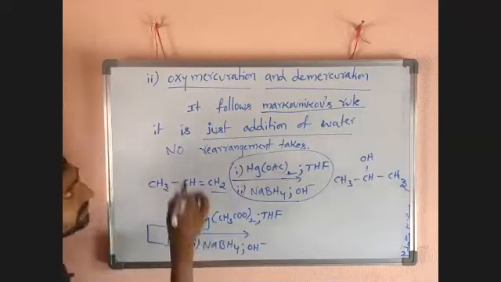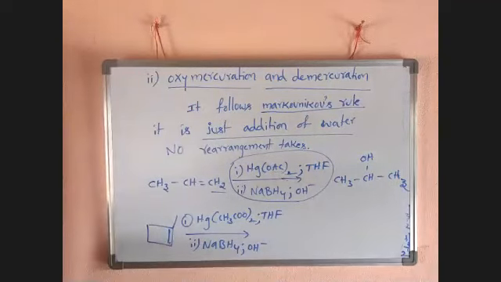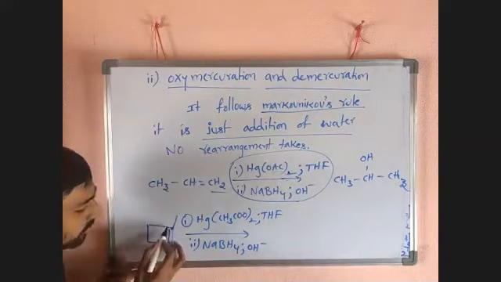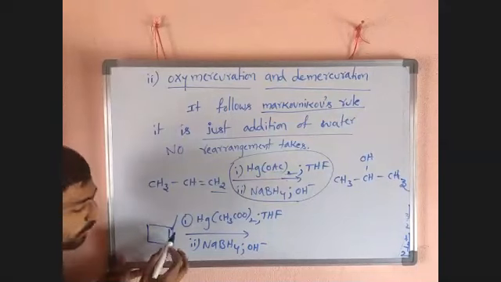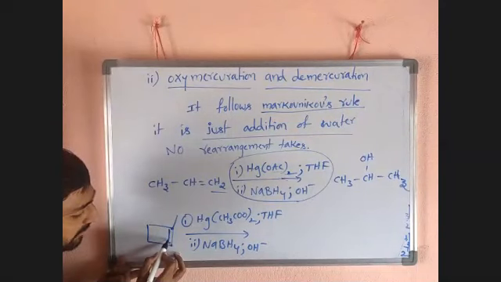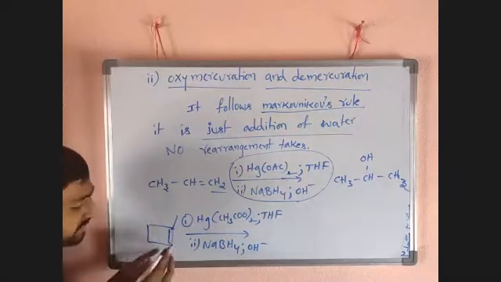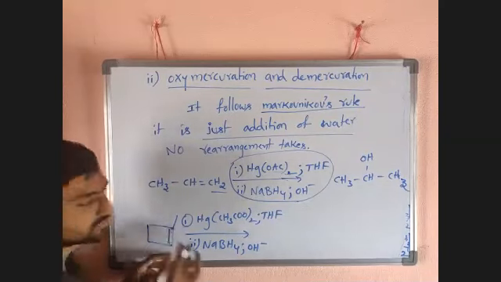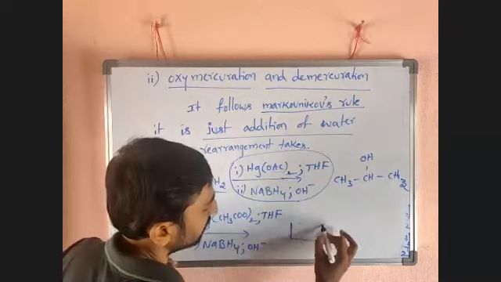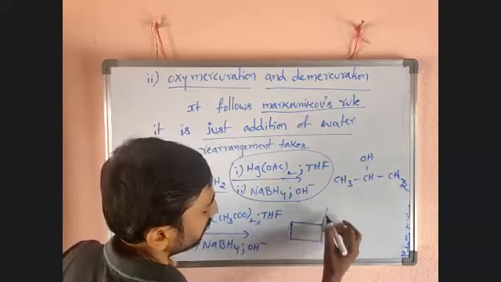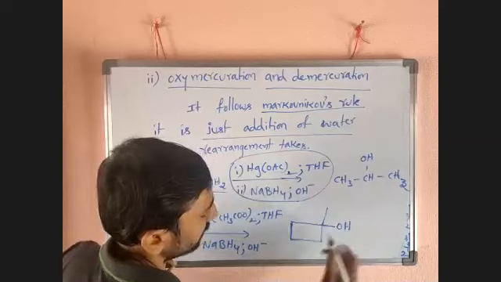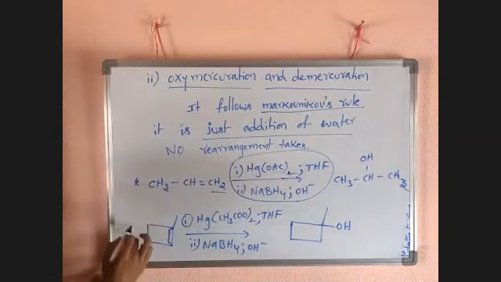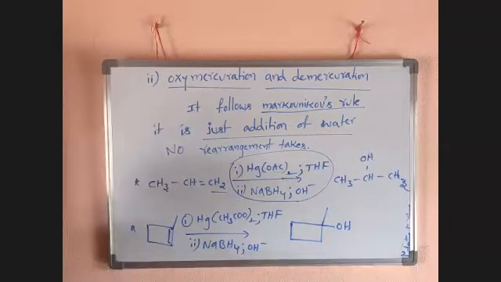This entire reagent is oxymercuration and demercuration. Just a water molecule is added. This carbon has 1, 2, 3 bonds, so one more is needed, but it has no H. So H gets attached there, OH gets attached there. So no rearrangement happens. This reaction is called oxymercuration and demercuration.